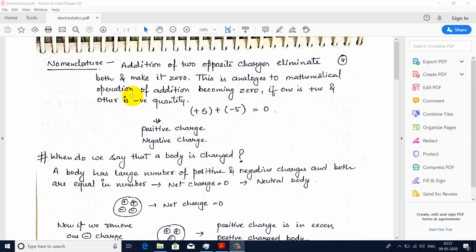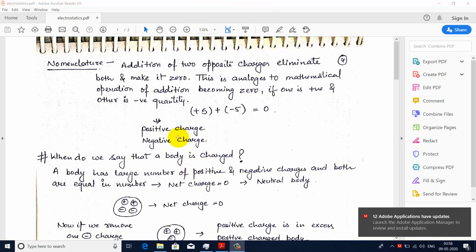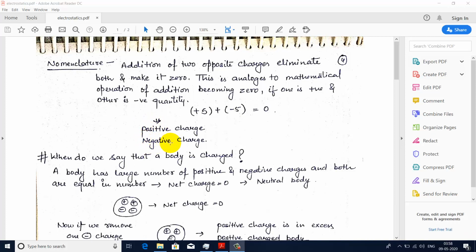In this lecture, I will discuss types of charges. As discussed earlier, there are two types of charges about which I told you in the last class. The names of these charges are positive charge and negative charge. Today I will start with how the names positive and negative charge were given, like why we call them positive and negative charge. We could have given them some other name, so why did we give this particular name?